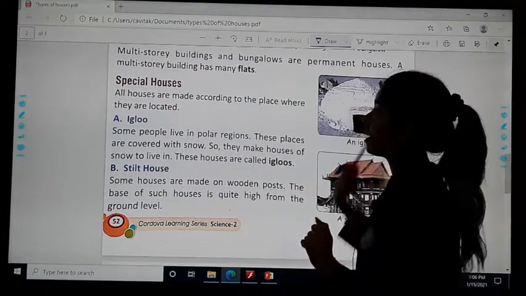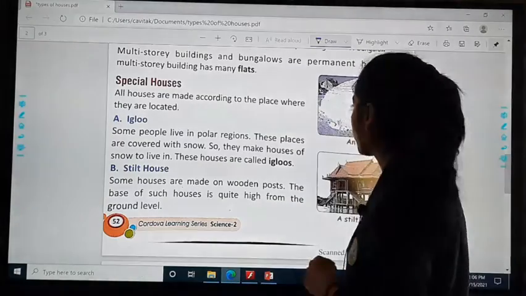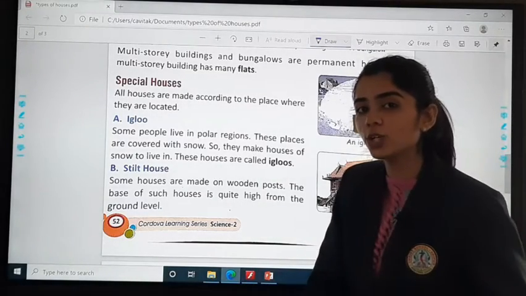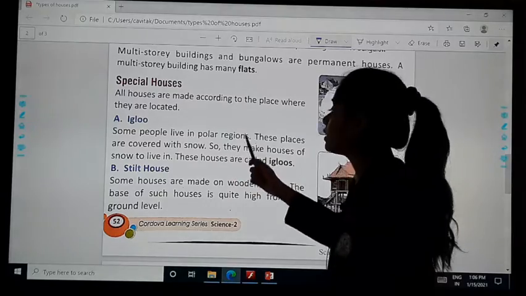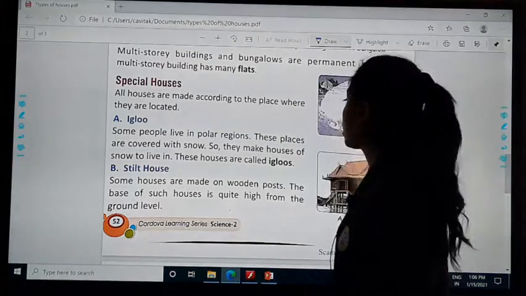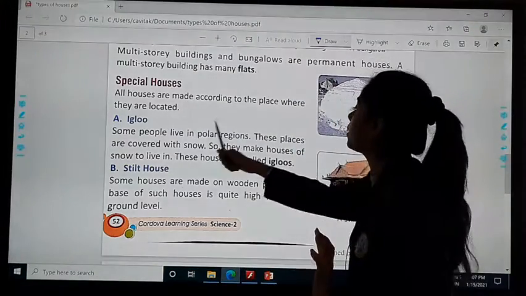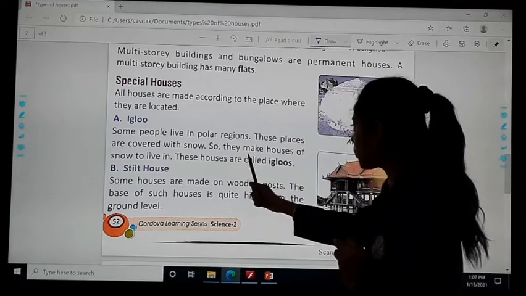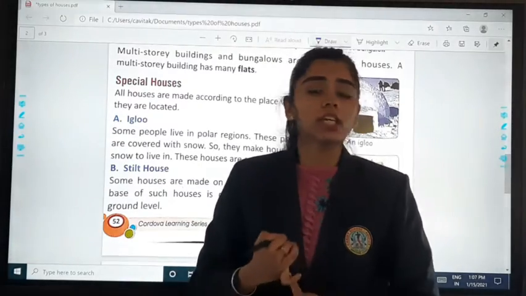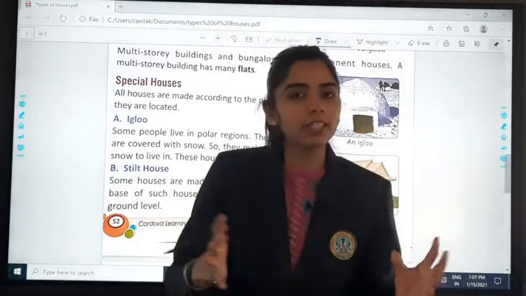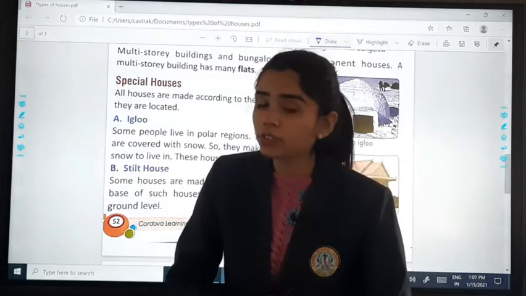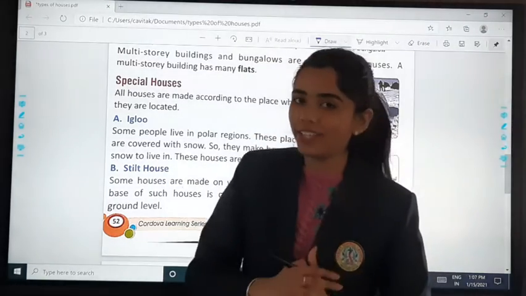Then what we studied? Special houses. What were the special houses? Igloo and stilt house. So do you remember about igloo, what we discussed? Some people live in the polar regions where it is extremely cold, and there is lots and lots of snow. So these places are covered with snow, so they have to make houses with the snow itself. Because of less facilities, less materials like brick and steel, iron rods, ये सब हमें नहीं मिलता easily. So they have to make igloos and live in it.